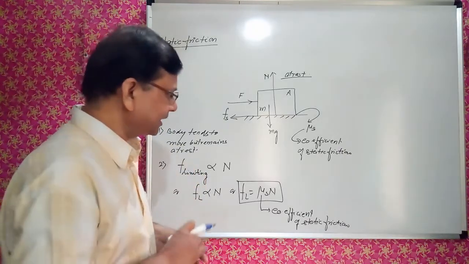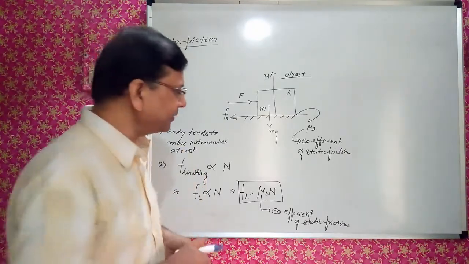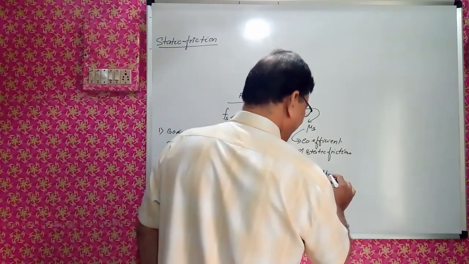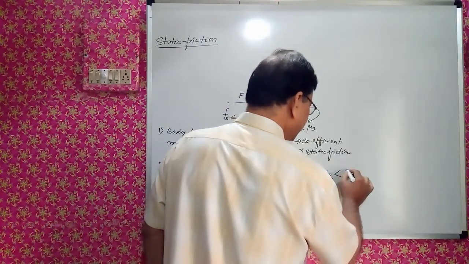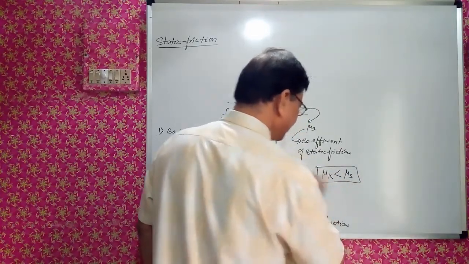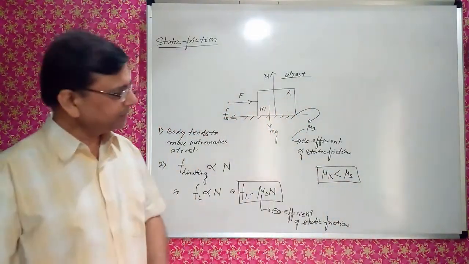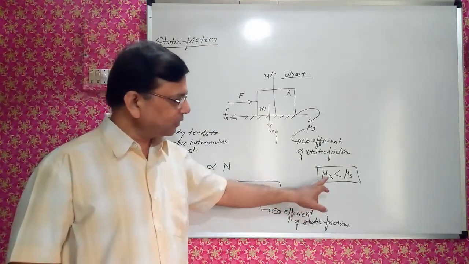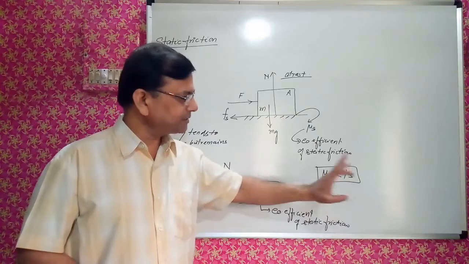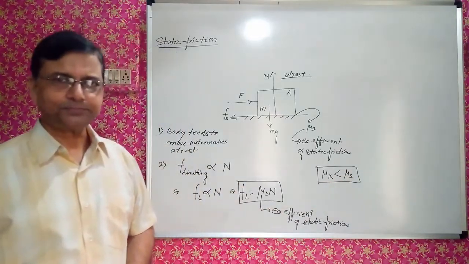One thing is there which is required to be remembered, that coefficient of kinetic friction is always less than the coefficient of static friction. Very important relation. This should always be remembered. Coefficient of kinetic friction is always less than the coefficient of static friction.